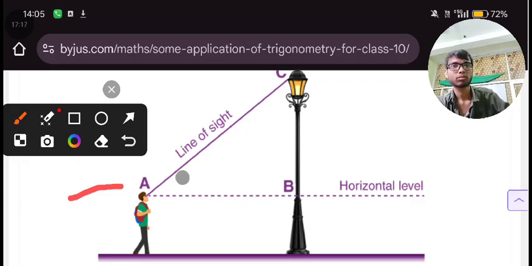Here, this person is the observer because it is observing something. It is observing a lamp. I am considering it as a lamp. So this person is observing the top of this object. From the eye to the surface of this object being observed, this is the second point. So this line is nothing but just a line of sight. Clear? Now what about the horizontal level?